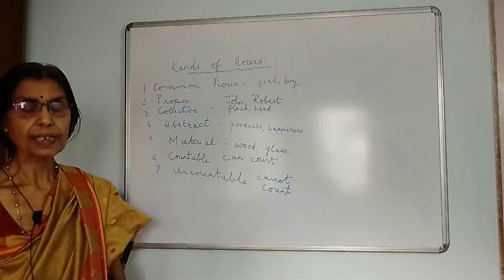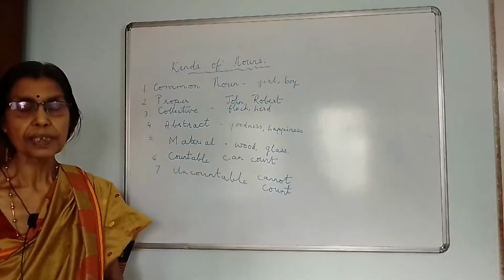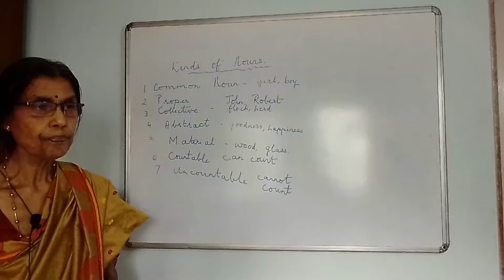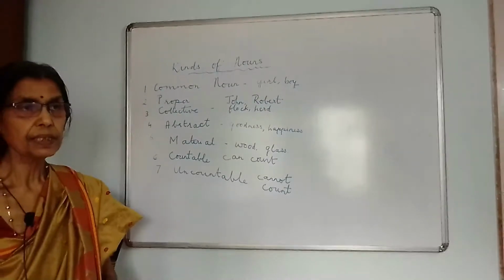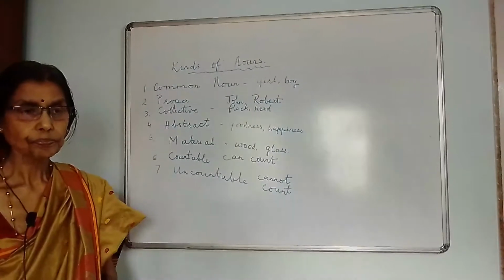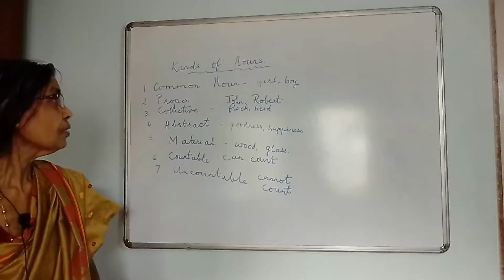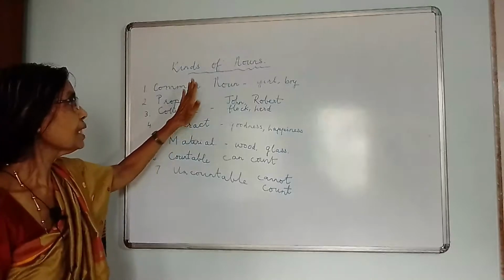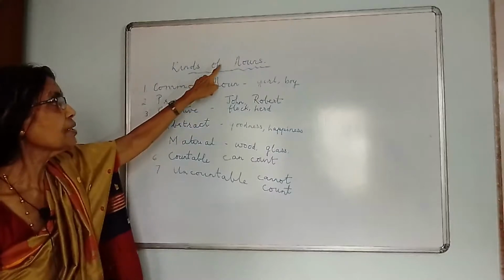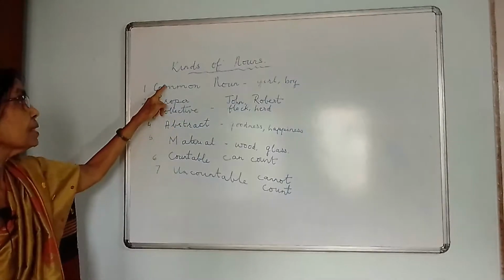Now, mostly which we had practiced in the last video, for example, we had done about kitchen and birthday party. They were all common nouns. We had found out the words like children, cake, candle for birthday party, for kitchen, pussycat or dog, then salt, pepper, table, apple, fruits. Now these nouns which are common, they are called common nouns. We are starting with the kinds of nouns today. The first one which I am talking about is the common noun.